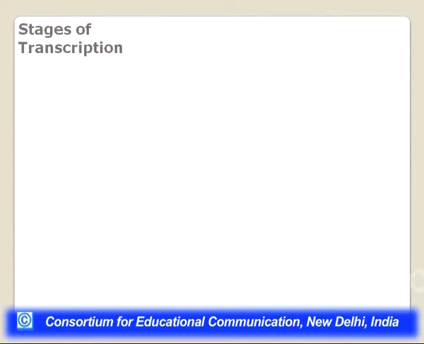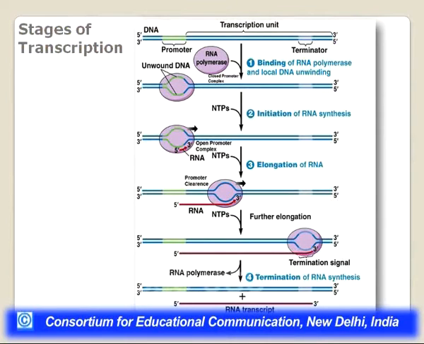So, now we come to the mechanism of transcription. What are the stages of transcription? The first thing is that there is a double-stranded DNA molecule which has a segment called the transcription unit. This segment of DNA needs to be transcribed into RNA. This transcription unit will have some characteristic structural features based upon the sequences. One is called the promoter, from where the transcription will start, and another is a terminator, where the transcription will stop.